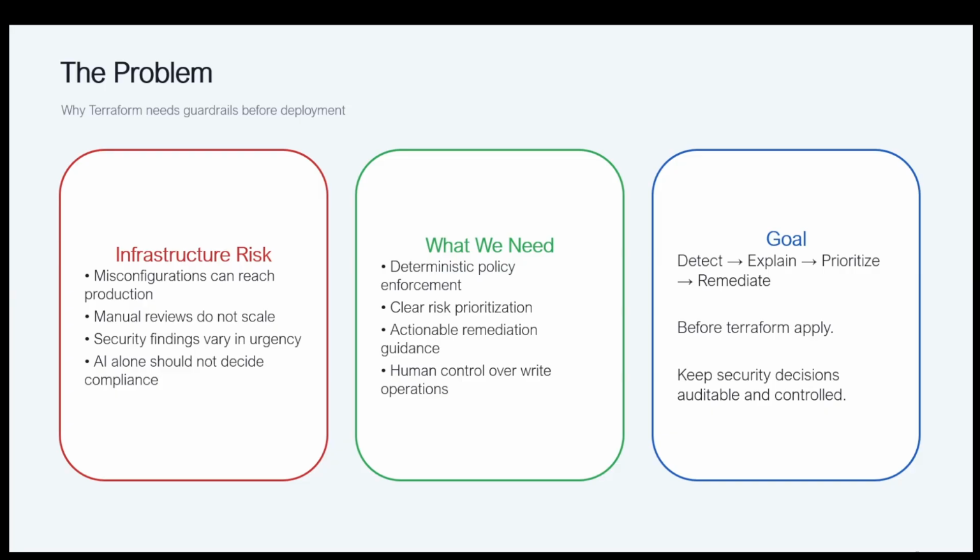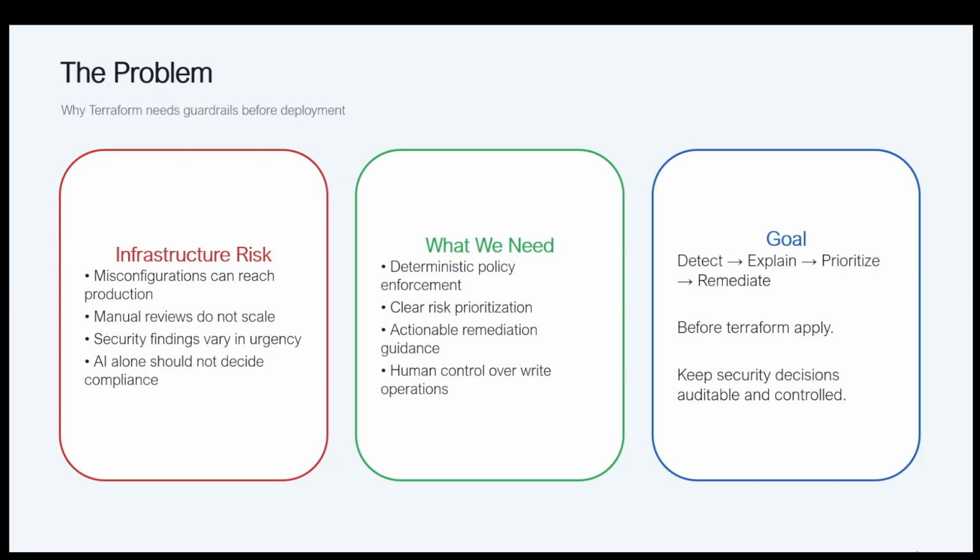So it generates actionable remediation guidelines, so we have used AI here, and also human control over write operations. Before any write or any Terraform apply, there is always a human approval. So the goal is to detect issues, explain them, prioritize, then remediate.